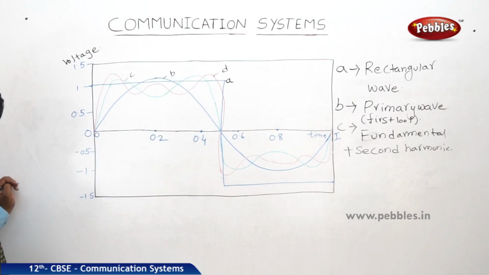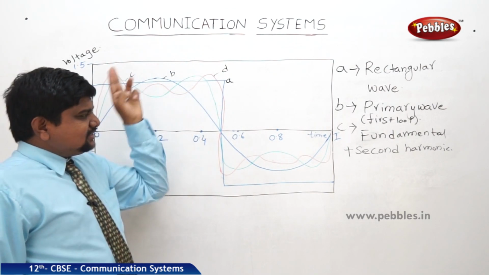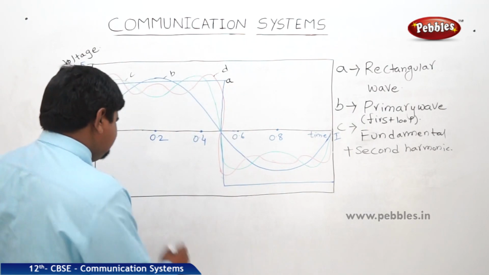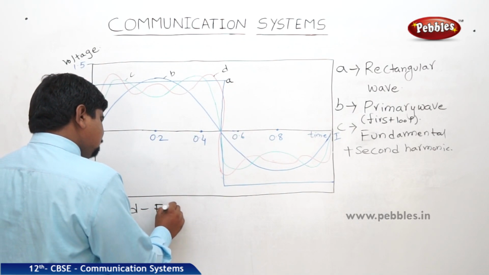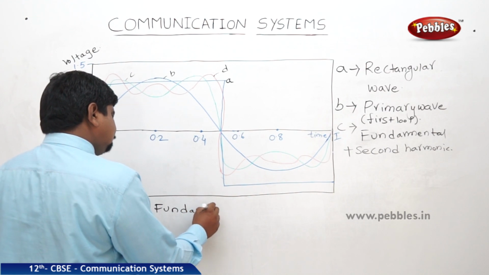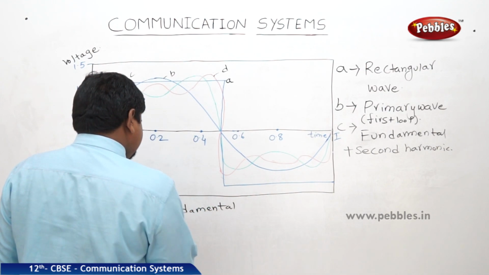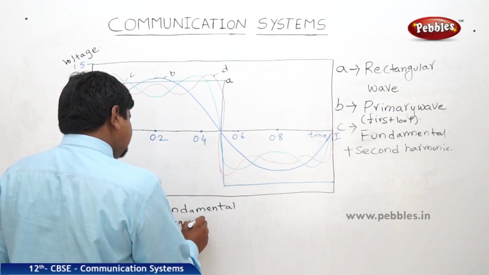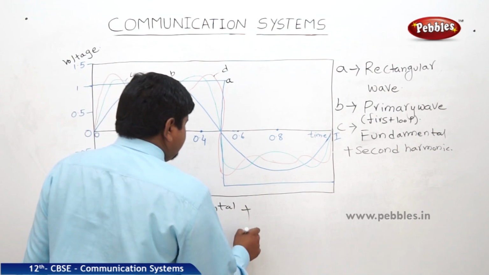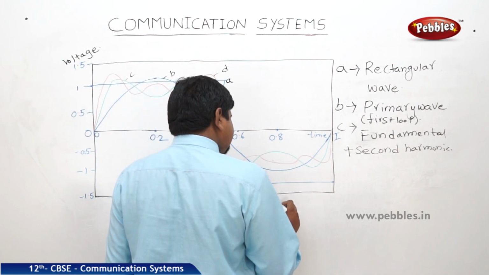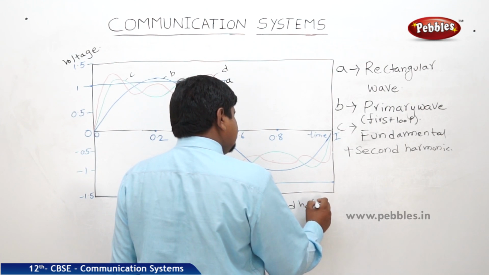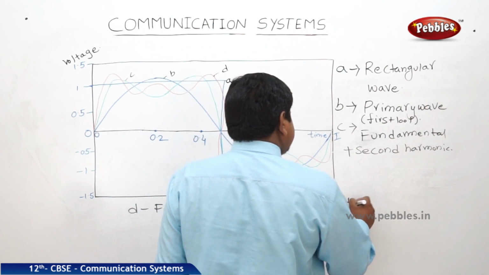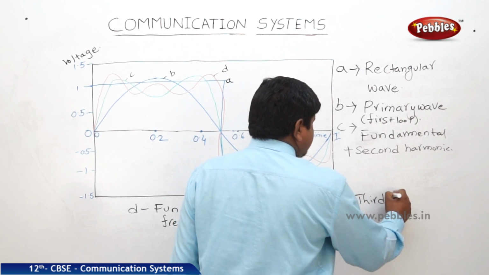See D1, it is the fundamental plus second harmonic plus third harmonic. Fundamental frequency plus second harmonic plus third harmonic.